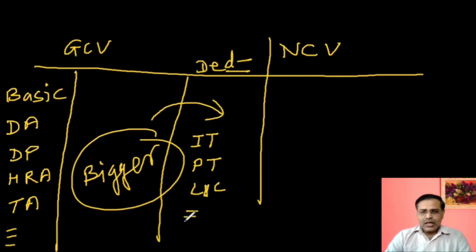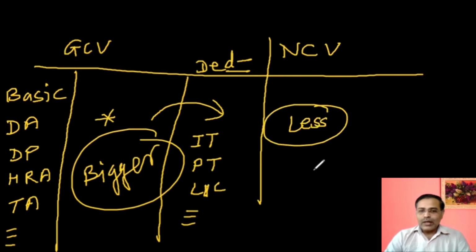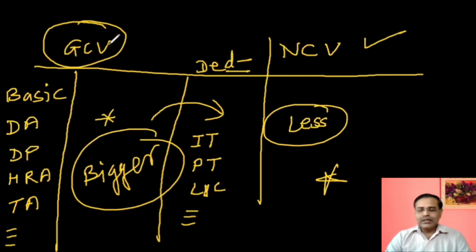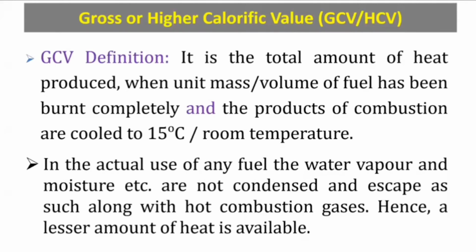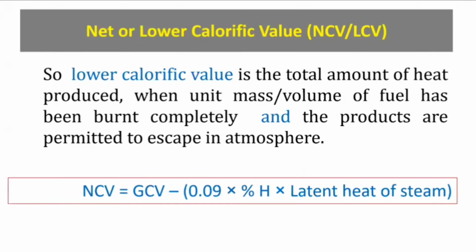So in this way, some charges may be deducted here, and in actual hand, you are getting less salary than whatever expected here. So as a gross calorific value, it is expected that you should get the total salary, but in actual hand, we are getting less salary. So this is lesser amount. Whatever you get here, this is the net calorific value. That is net salary. In terms of salary, this is net salary and this is the gross salary. I hope it is clear to you. Let us proceed to the next part as this concept is clear.